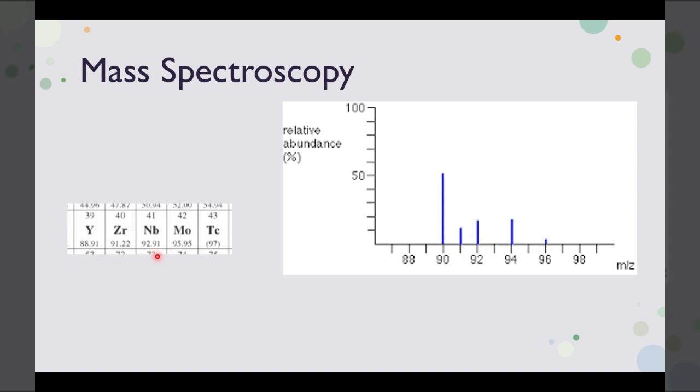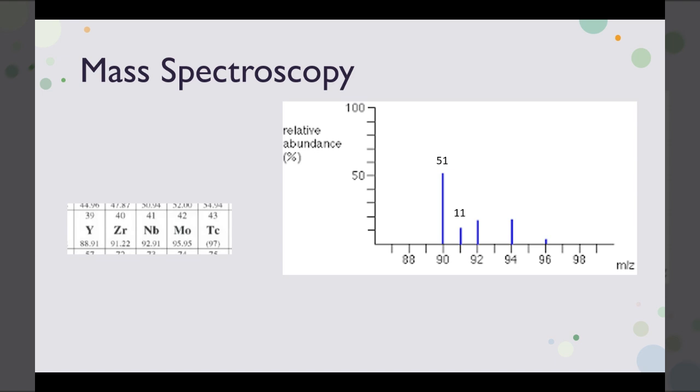That works for zirconium. Niobium has an average atomic mass of 92.91, so that's almost an average mass of 93. Now, a lot higher percentage of the isotopes of this element have a mass below 93. So the average can't be 93, it must be below 93. And molybdenum and technetium have a mass higher than 93. So in this case, this mass spectrum would represent zirconium. That would be the best answer, with an average mass a little bit larger than 91.